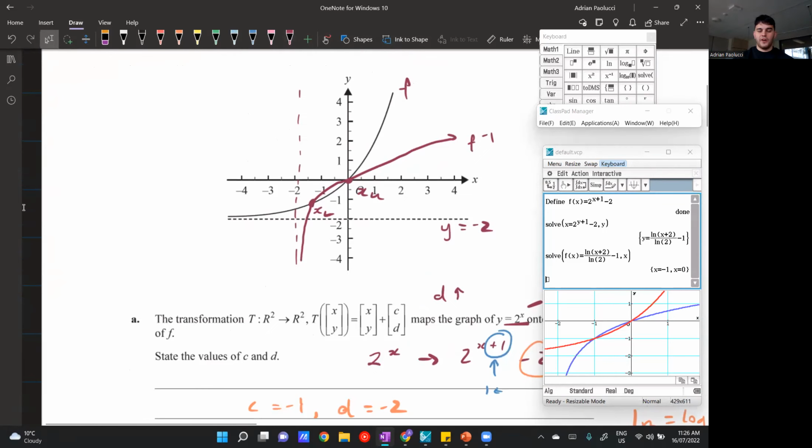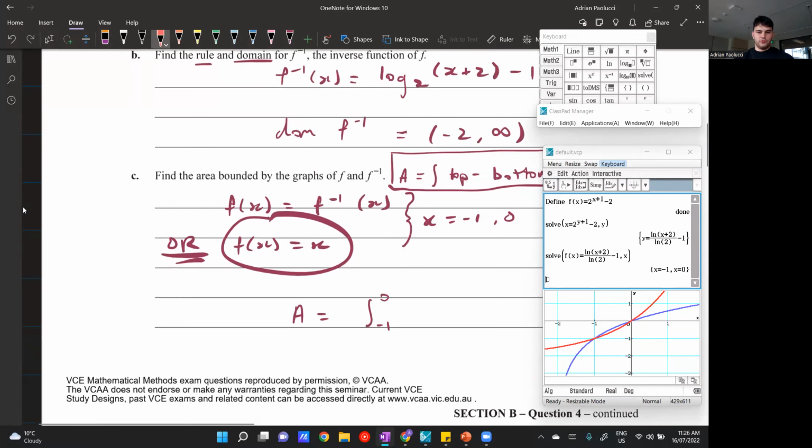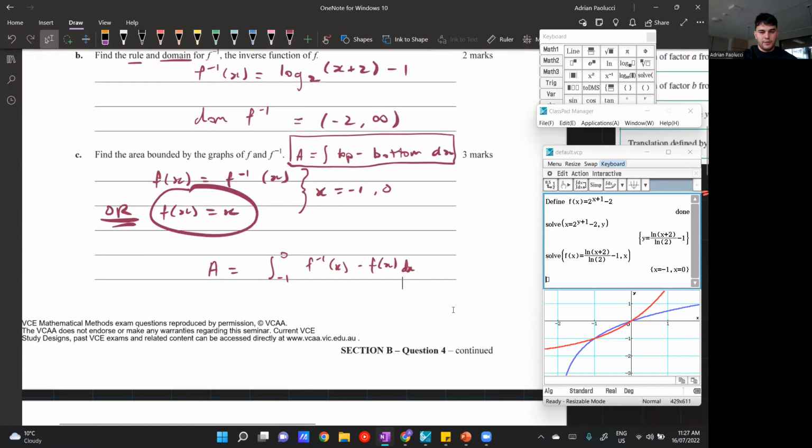In this case, the top function is the function that's physically, vertically above the other one. So in this case, it's the inverse function here, because we can see where the area is actually formed, the inverse function is above. And then I use a different color. The regular function is below. So I could just write f inverse of x minus f of x dx. And then putting this in the calculator, I would get my answer.